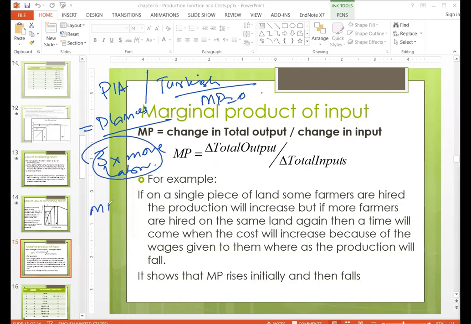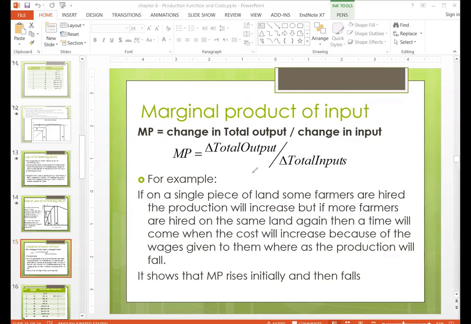It means our MP is less than 0. So that's why PIA is facing losses and Turkish Airways is in profit, because they are following the MP equal to 0 case. So why can't we adjust it? Because it's a public business. Firing or hiring a public employee is a technical issue, but the example is appropriate.